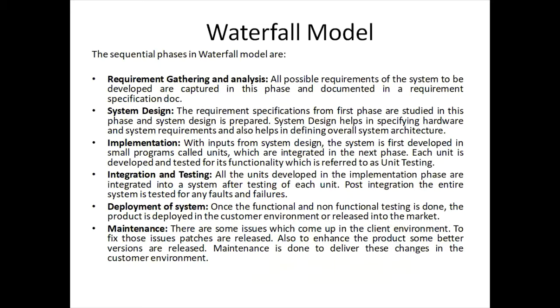Now, let's have a brief description of the various phases of the waterfall model. First one is requirement gathering and analysis. Whenever you are going to develop a particular project, all the possible requirements of the system need to be understood. They are to be captured in this phase and the documentation is to be prepared. The final document that is prepared in the requirement gathering phase is the SRS, known as the Software Requirement Specification.